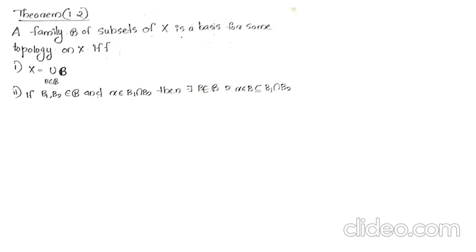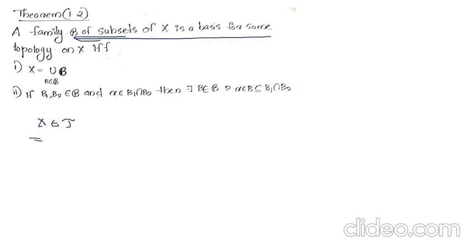First we assume that B forms a basis for a topology. So we have to prove that the two conditions hold. So we have X is a member of the topology, X belongs to tau, and we assume B is a basis for tau.